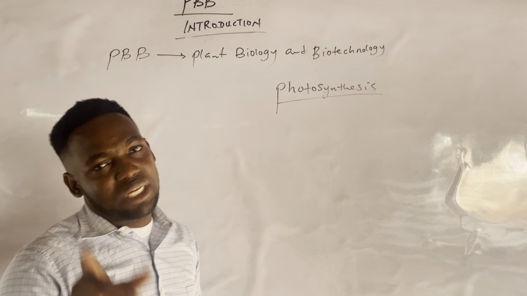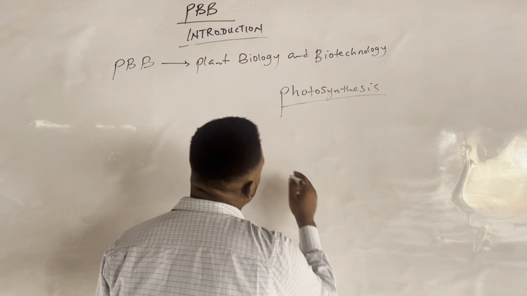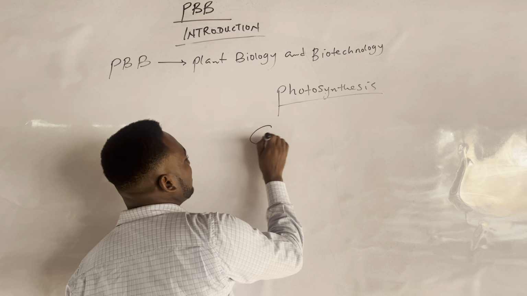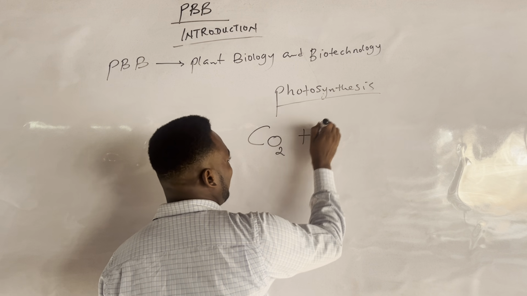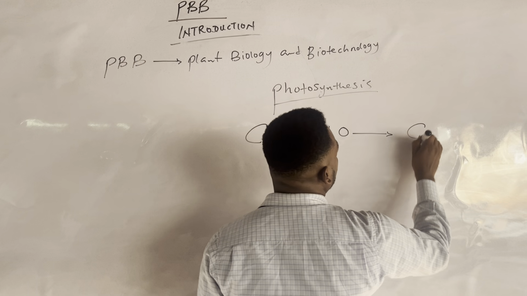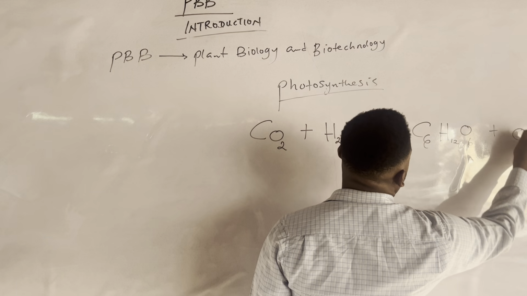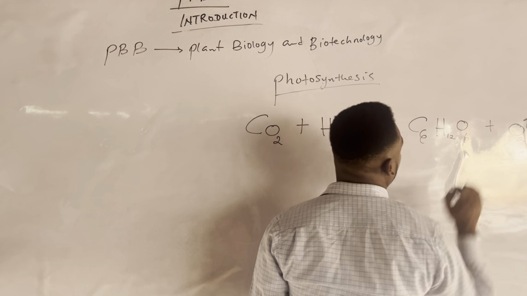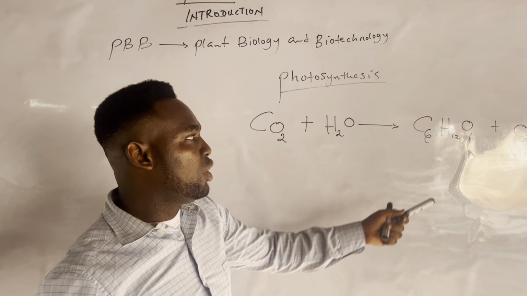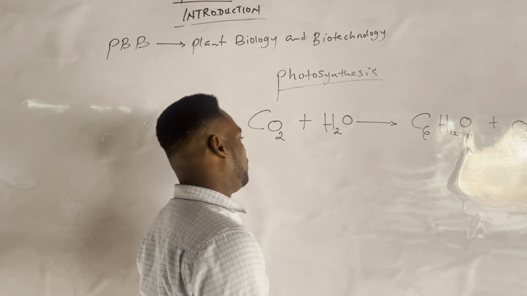When plants carry out photosynthesis, this is what happens. In photosynthesis, carbon dioxide combines with what? Water to give us C6H12O6 plus what? O2. We put an arrow on top like that to show that oxygen is given off as a byproduct during photosynthesis.